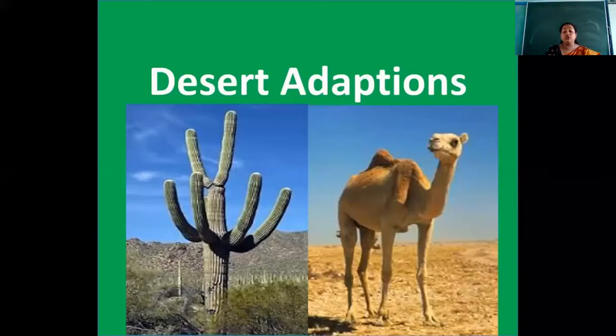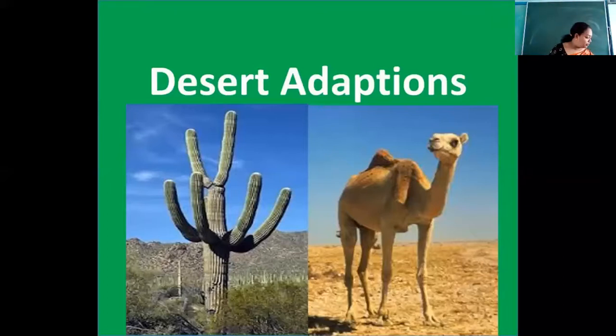The environmental conditions are adverse. It's very difficult to cope with the hot temperature during the daytime and to survive in that particular climate. So this environmental condition or the climate that persists in the deserts is called xeric climate.